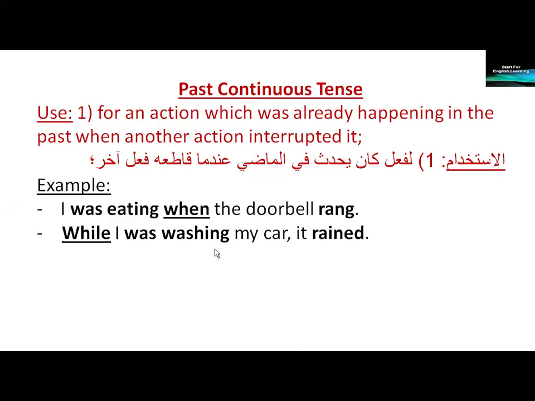While I was washing my car, it rained. Was washing is the long action. Rained is the short action. Was washing is the past continuous action. It was unfinished. It was incomplete. Rained is the finished action. What was washing, the verb was washing, was interrupted by the verb rained.